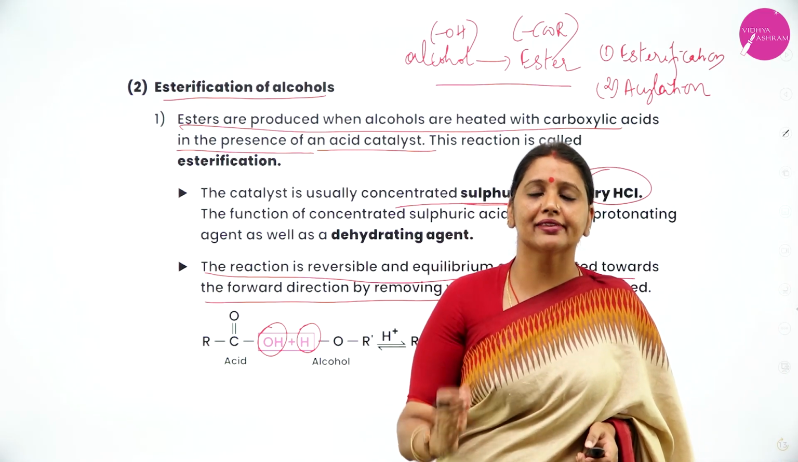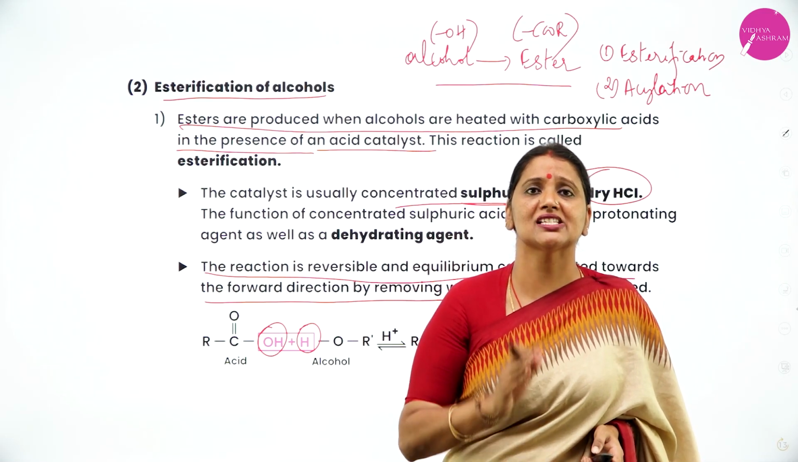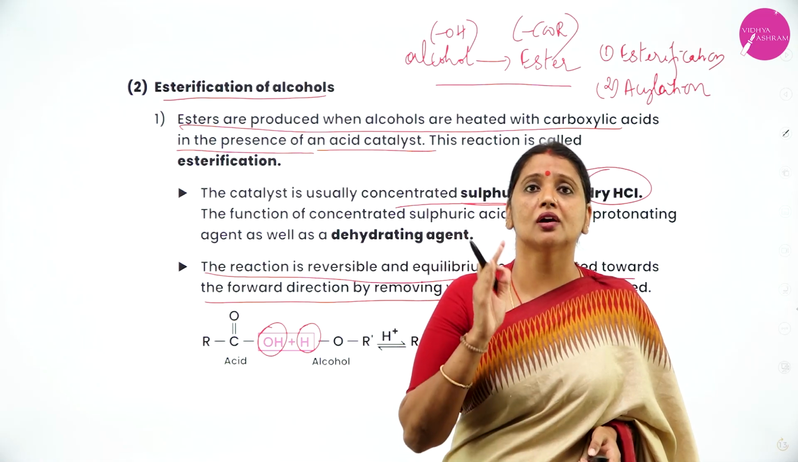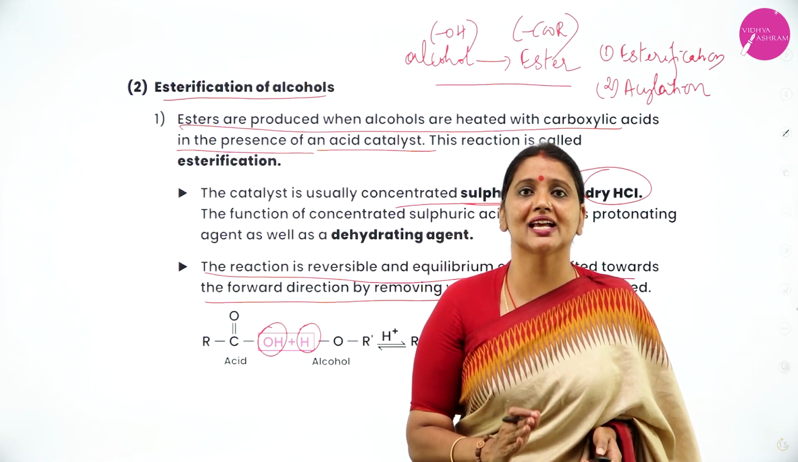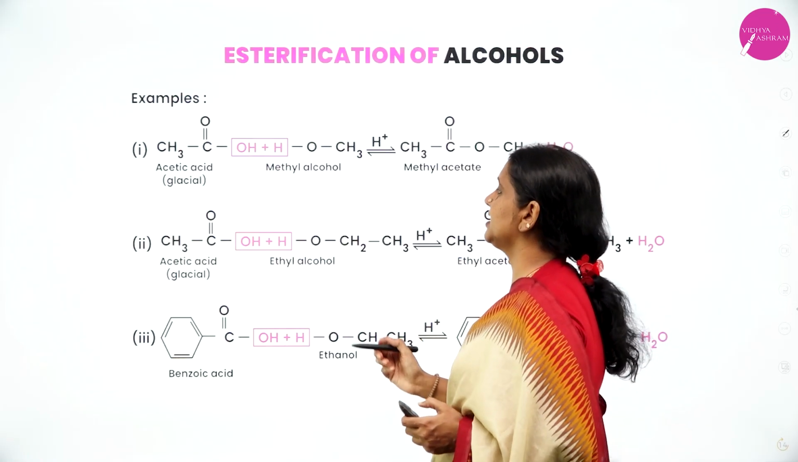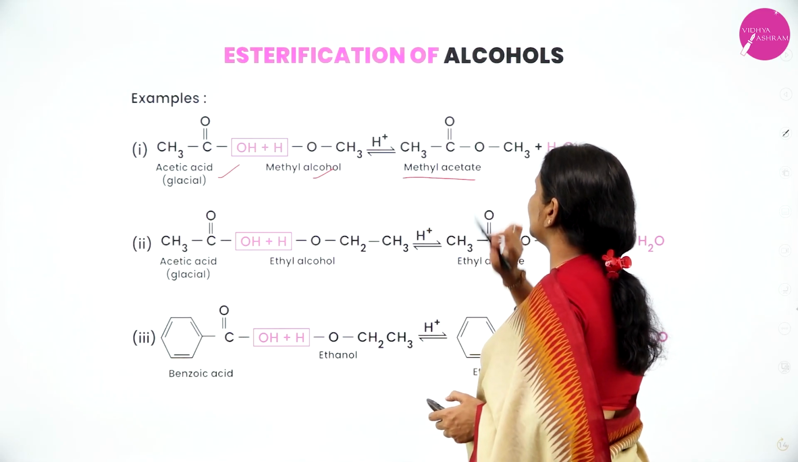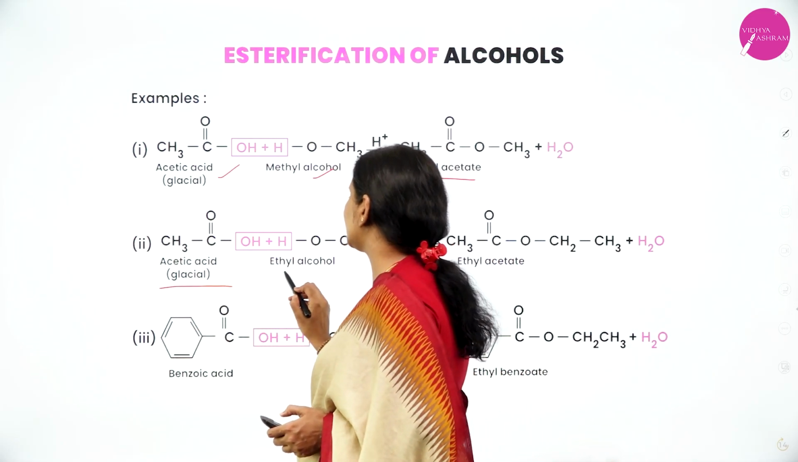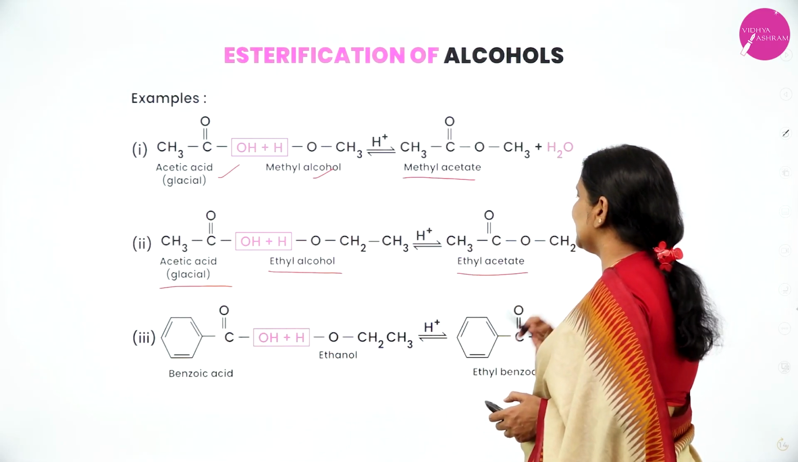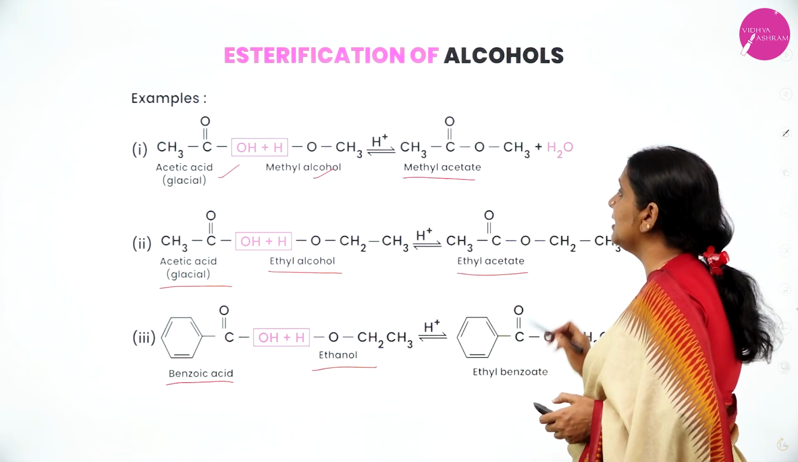One is alcohol, another one is carboxylic acid, in the presence of concentrated sulfuric acid or dry HCl. What's the role of concentrated sulfuric acid or dry HCl? It acts as dehydrating agent or protonating agent. For example, you take acetic acid and methyl alcohol, you will get methyl acetate. You take acetic acid and ethyl alcohol, you will get ethyl acetate. You take benzoic acid and ethanol, you will get ethyl benzoate.